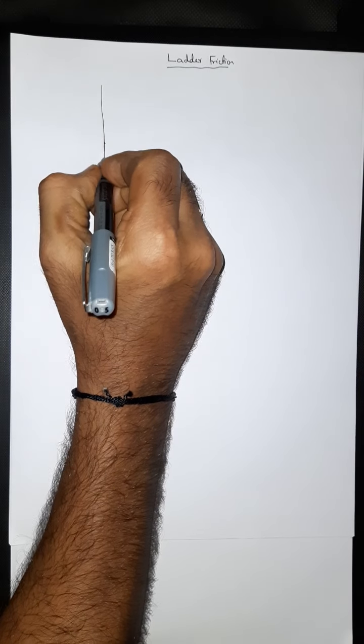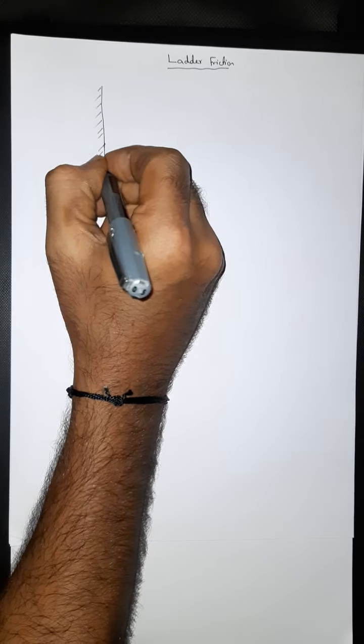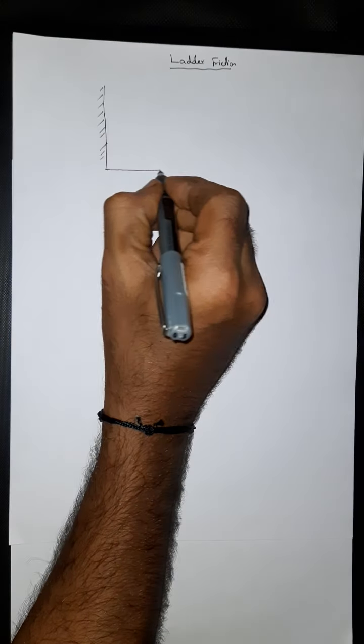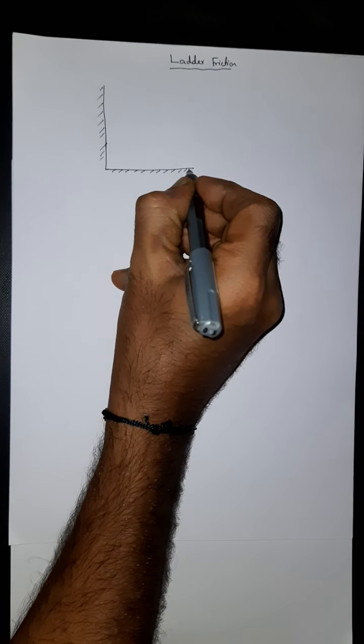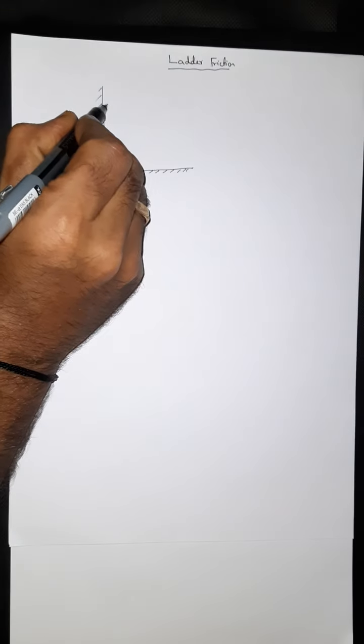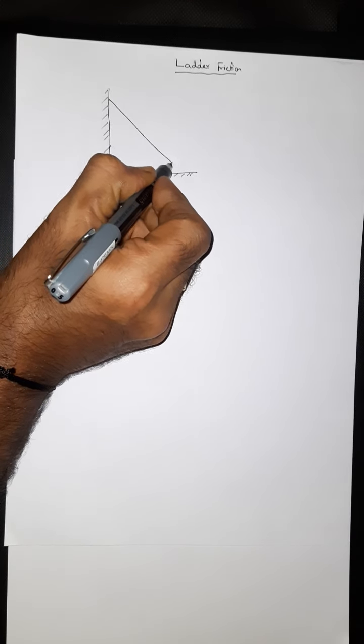Assume this is a vertical wall and this is a floor. I'm going to keep the ladder in this fashion.